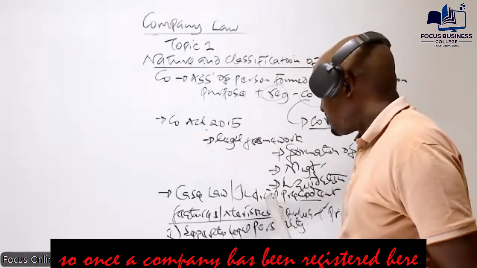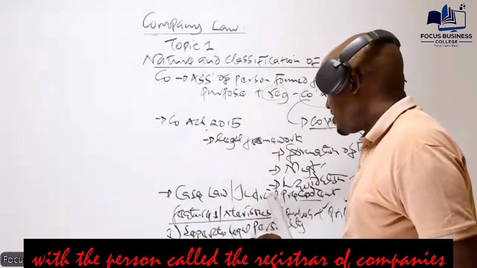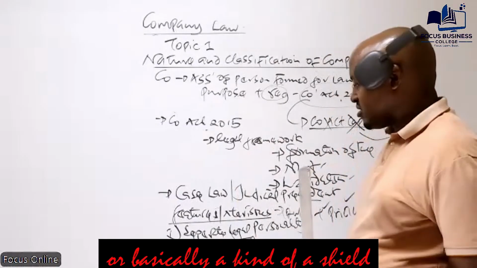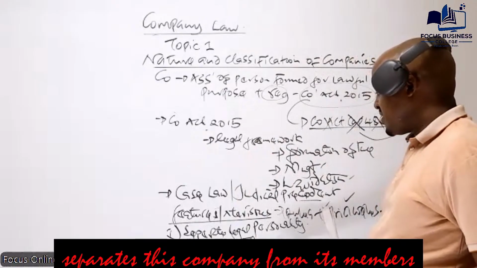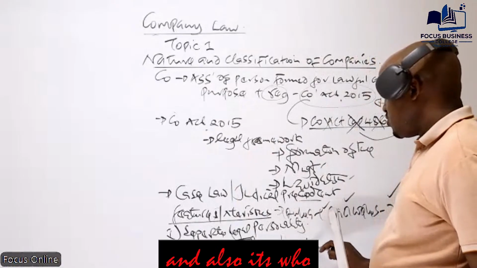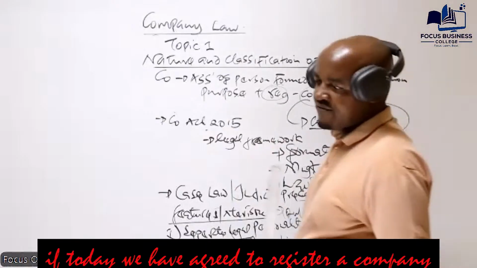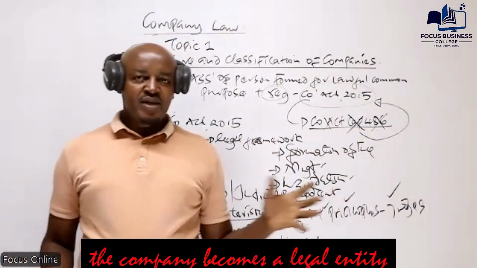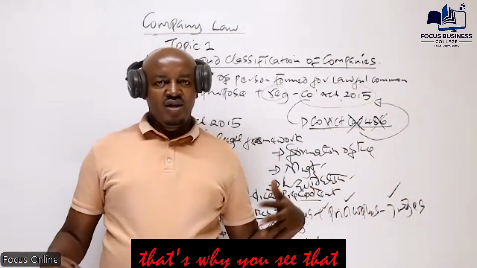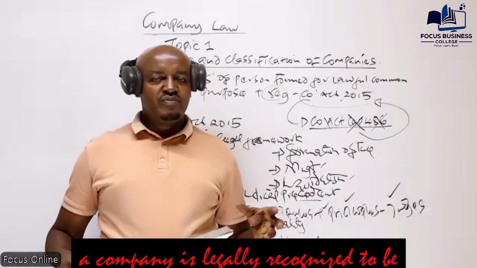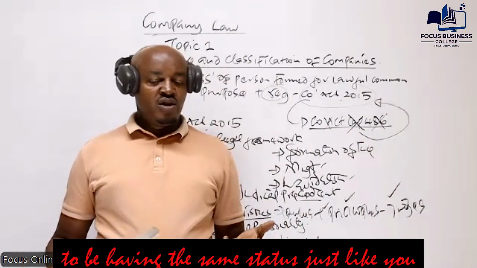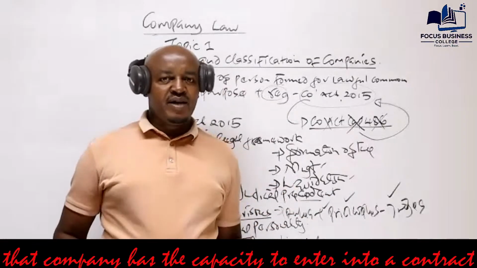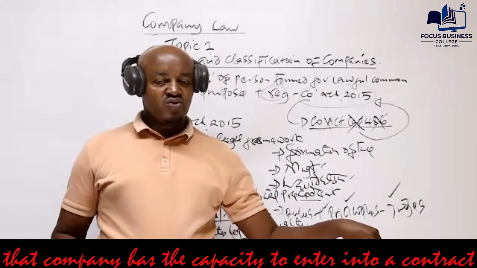Once a company has been registered, we say that there exists a kind of shield, where the Kenyan parent company's members are in Kenya, and the functional currency is Kenyan shillings. So if today we agree to register a company, once that company has been registered with the registrar of companies, it becomes a legal entity. A company is legally recognized as having the same status just like you. If you register a company today, that company has to pay tax to the government just like you.